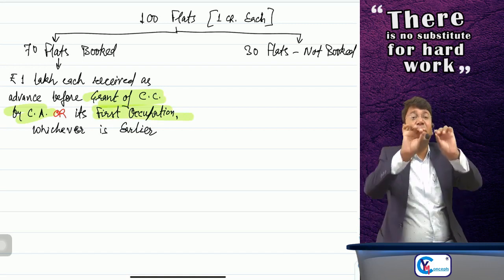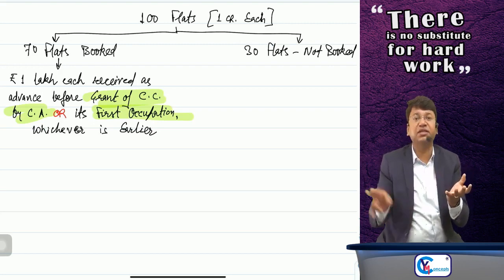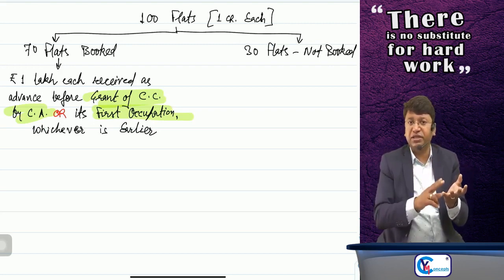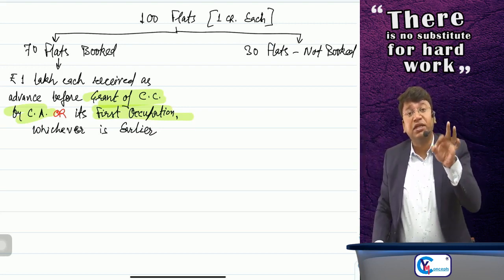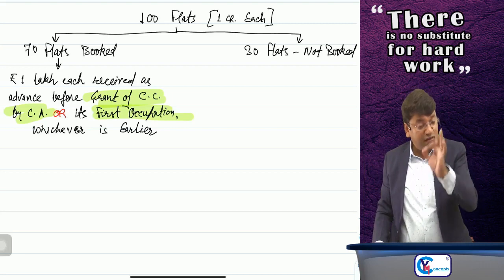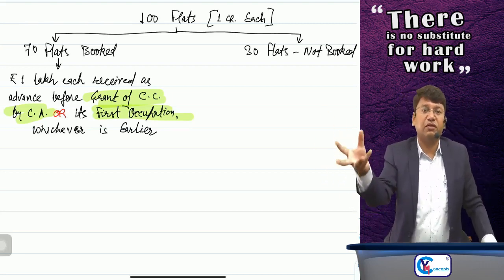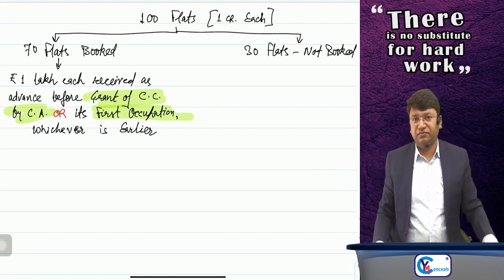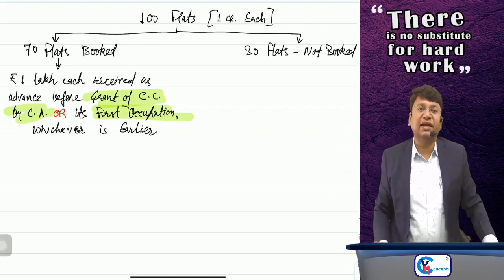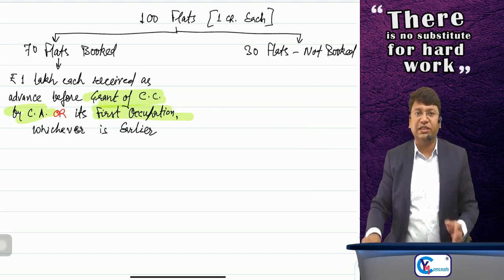The relevance is, if the building is complete in all respects, sir, light connection is there, sewerage connection is started, water connection is started, and even if the completion certificate is not granted by the authority, but first occupation takes place, any owner of a flat occupies the flat, then it will be considered as if the flat is complete. And after that, if flats are sold, then no GST will be charged.